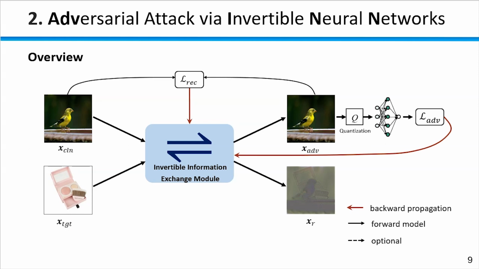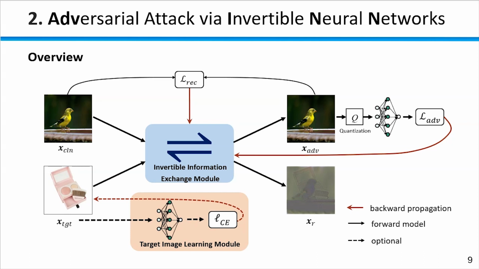The quantization module is set to turn the pixel values of the generated adversarial examples into integers within the range from 0 to 255. The adversarial loss evaluates the similarity of prediction logits and the target label. And the target image learning module is used to update the learnable target image.